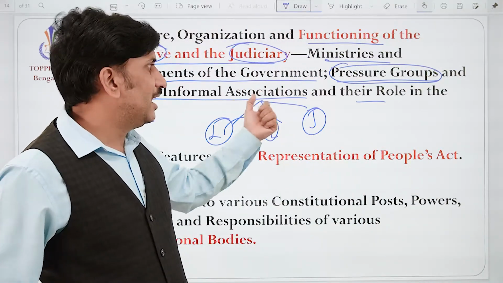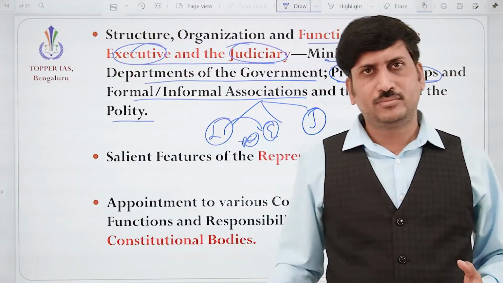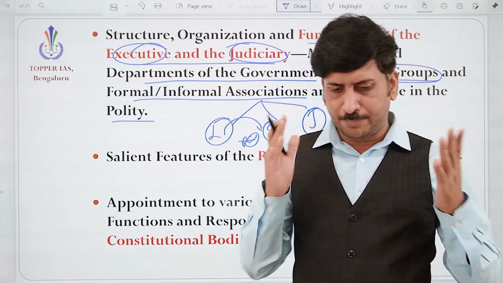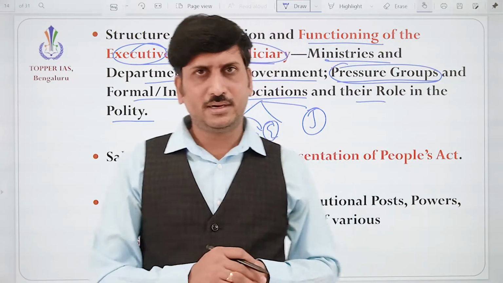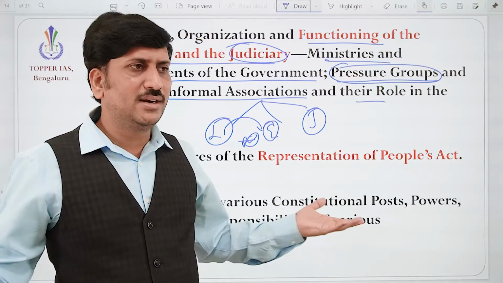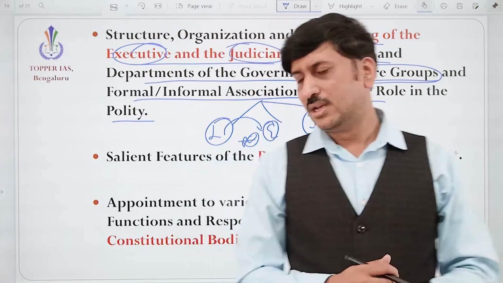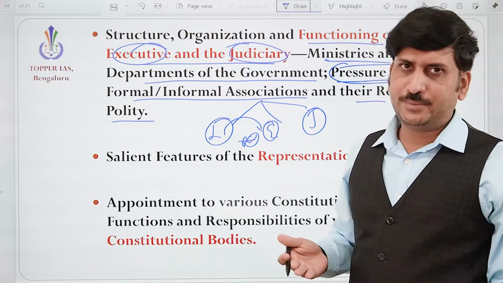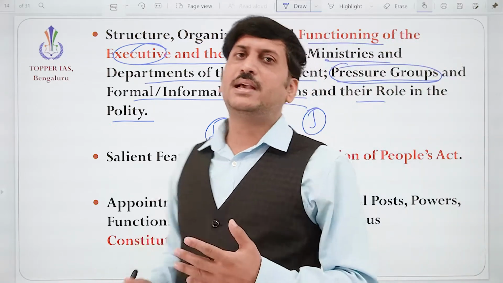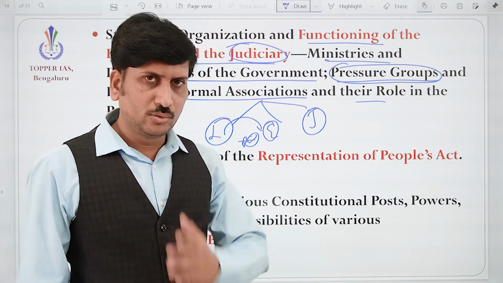The formal and informal associations, like non-governmental organizations. Correct? These formal ones may be like an association, for example, business associations. Or informally, not under any banner, but people will gather and put pressure for something. Very, very important. We also call it a lobby. See, lobbying may not be legal in India, but it plays its own role.